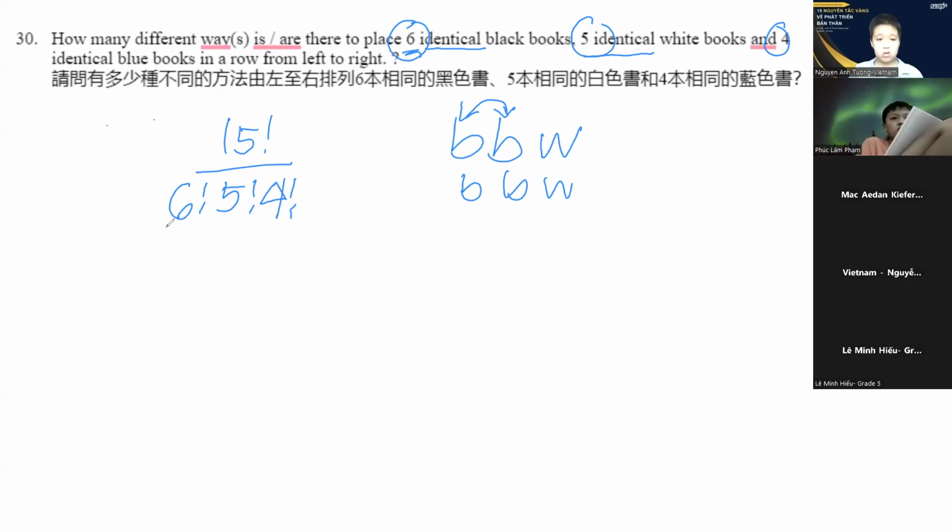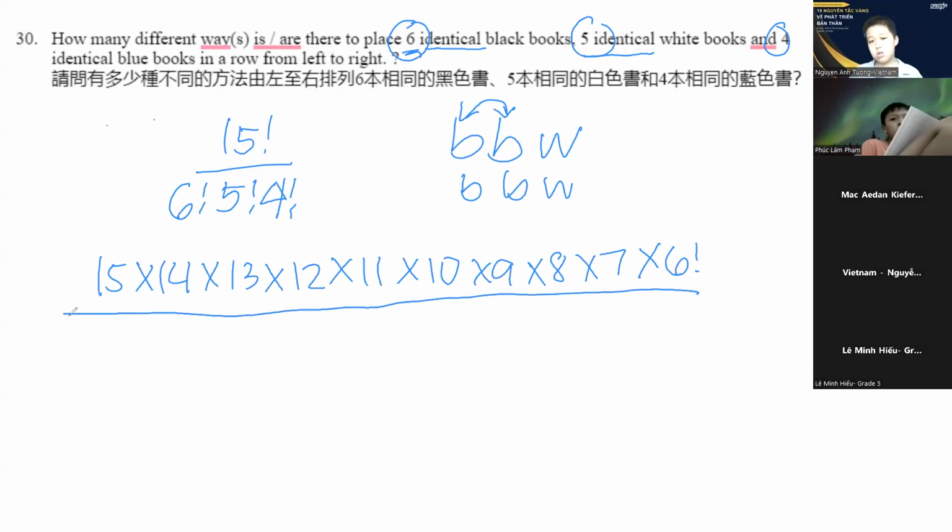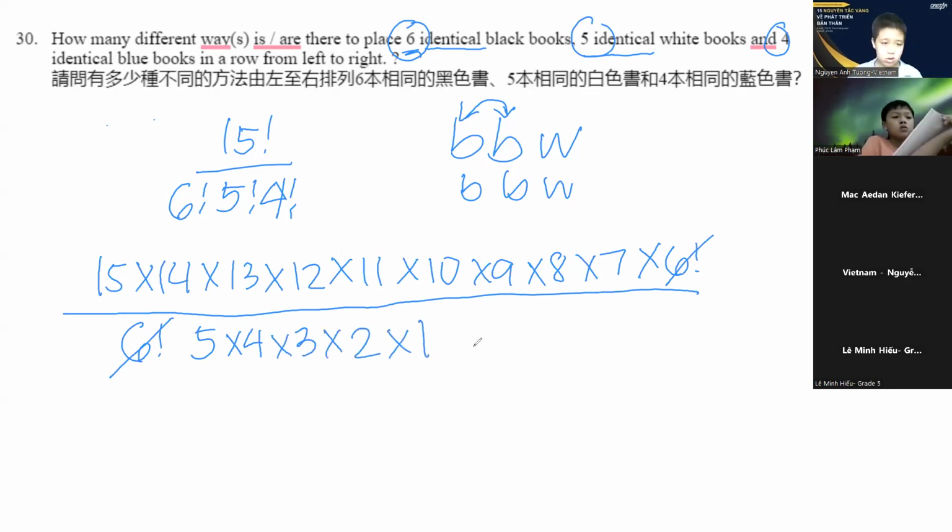So 15 factorial divided by 6 factorial, 5 factorial, 4 factorial. 15 factorial is 15 times 14 times 13 times 12 times 11 times 10 times 9 times 8 times 7 times 6 factorial because it continues up until 6. This is 6 factorial. Cancel both of them out. So all you have left is 5 factorial, which is equal to 5 times 4 times 3 times 2 times 1. And 4 factorial is equal to 4 times 3 times 2 times 1. To make it easier for us, we cancel out terms before we start multiplying and dividing.